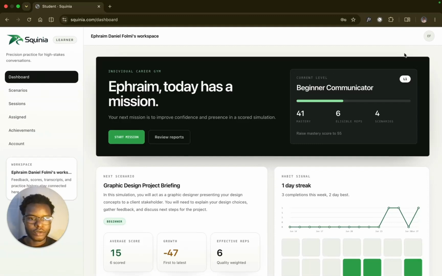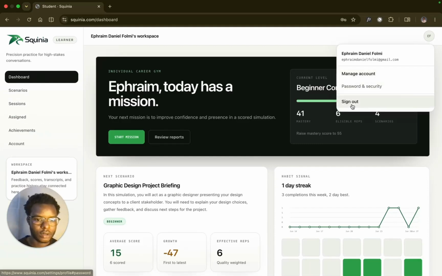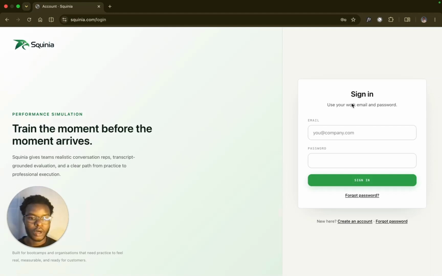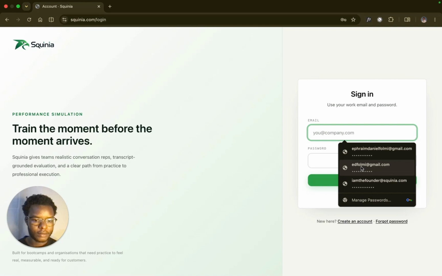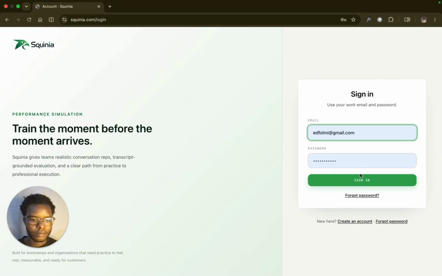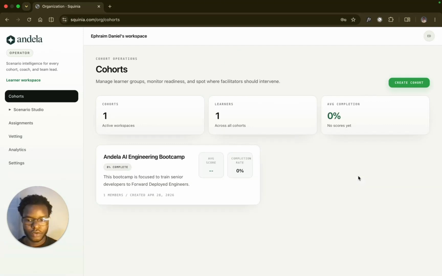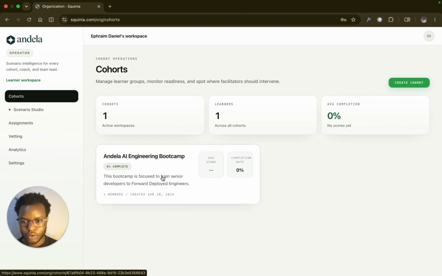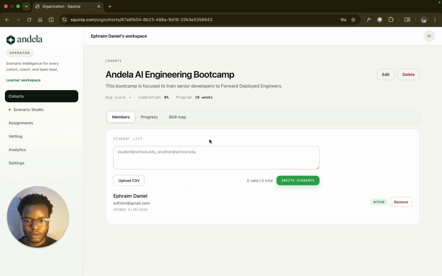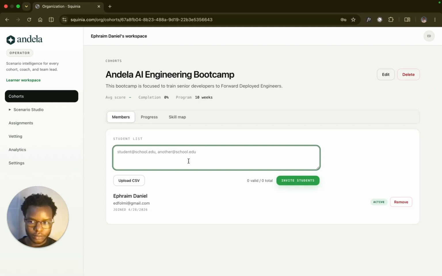And then let's try now for an organization, how an organization will be able to handle their cohorts of learners. For example, this organization, Andala, you can put your logo if you want to. With an organization, you can see the cohorts you've created. You can invite members, different students, into your cohorts.